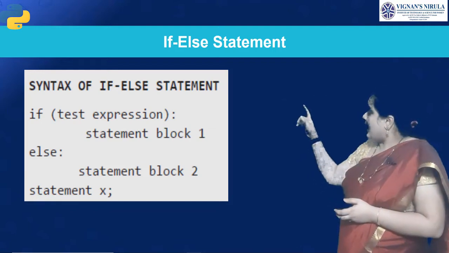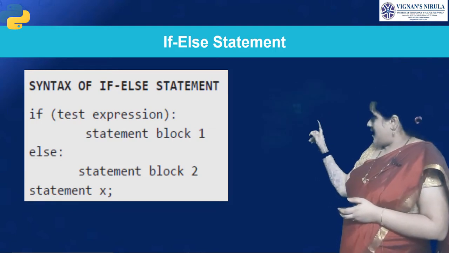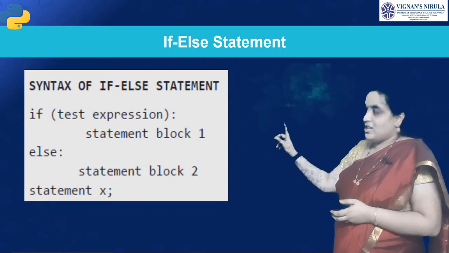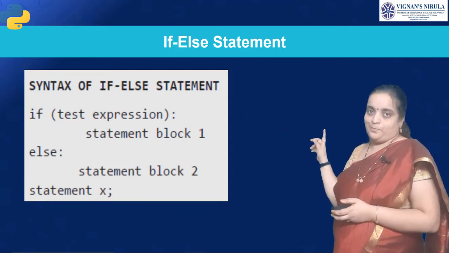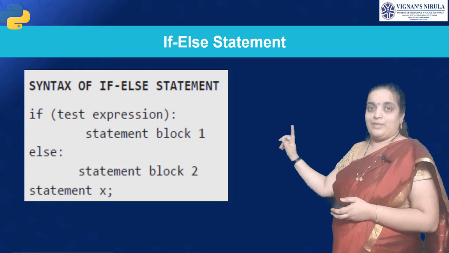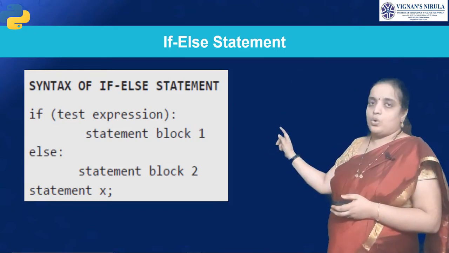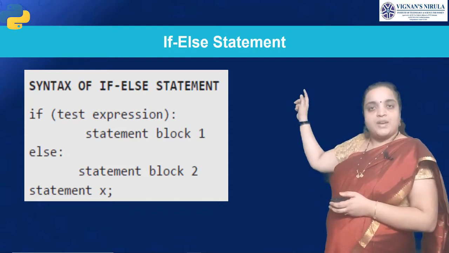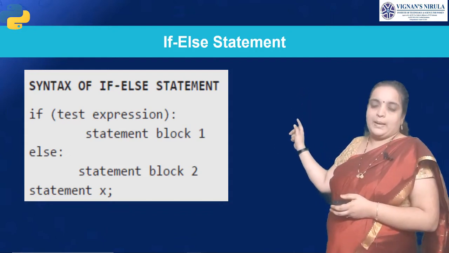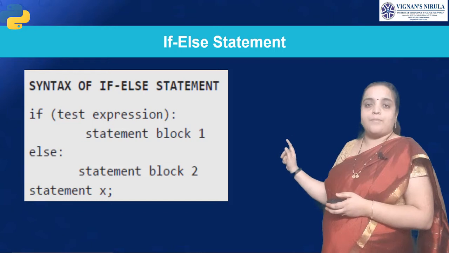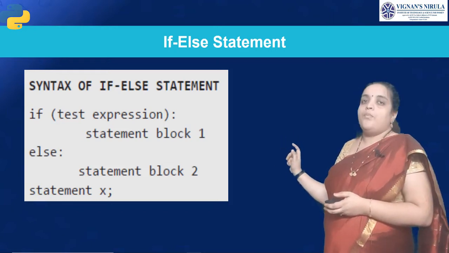That is, if test expression, colon, indentation, statement block 1. Else, come back from the indentation because else is another block. So for else, there is no question of a condition here. If the condition is true, it will execute block 1. If the condition is false, it will come to the else part and it will execute the block 2 statements.